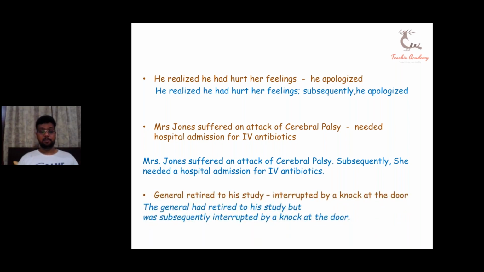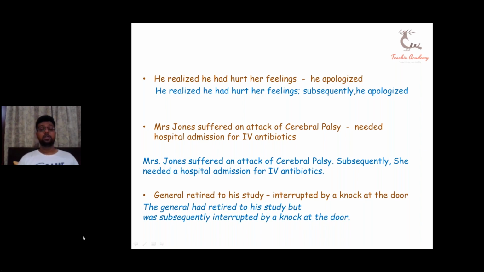The third sentence. The general retired to his study, interrupted by a knock at the door. The general had retired to his study but was subsequently interrupted by a knock at the door.